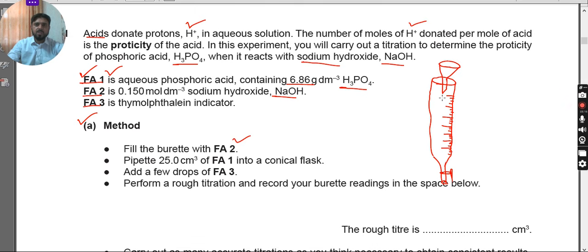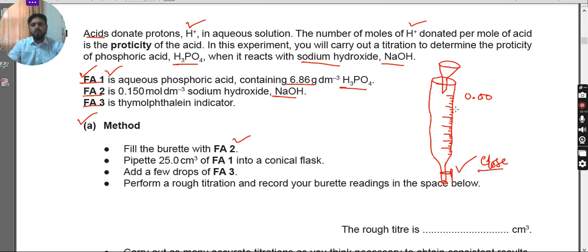Now place the glass funnel, and first of all close the tap. You must close the tap. Then start filling the solution carefully. It is advisable not to fill till 0.00. Why? It will require more attention and may cost some time. So whatever the reading is, you can easily fill it up to that.